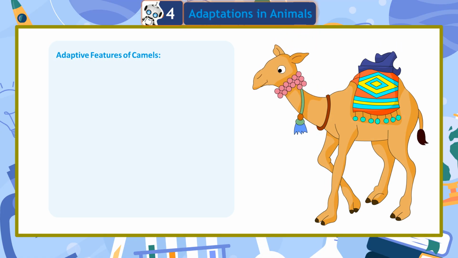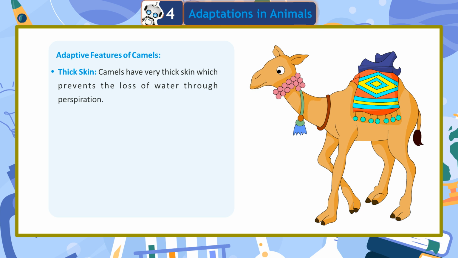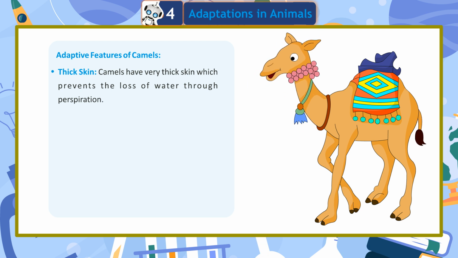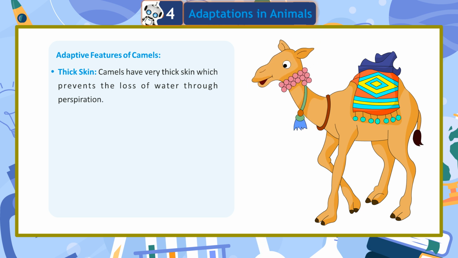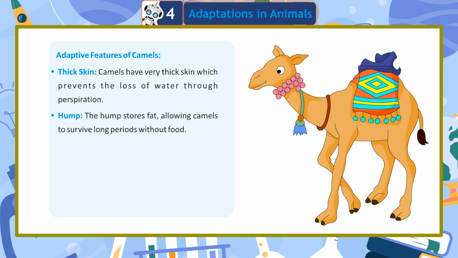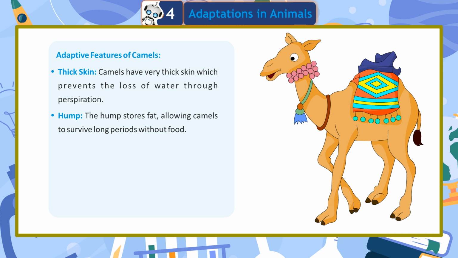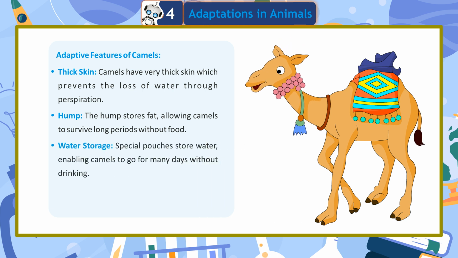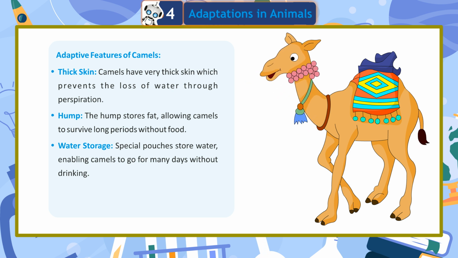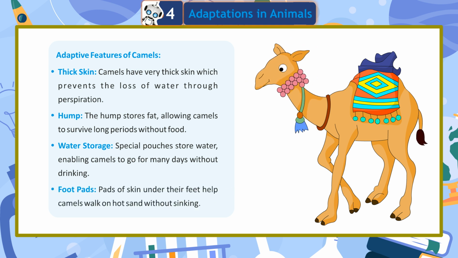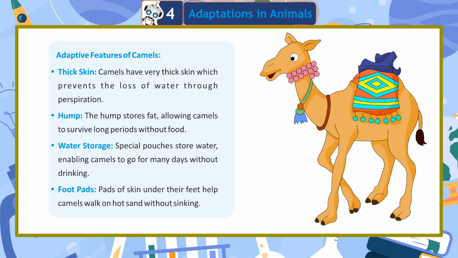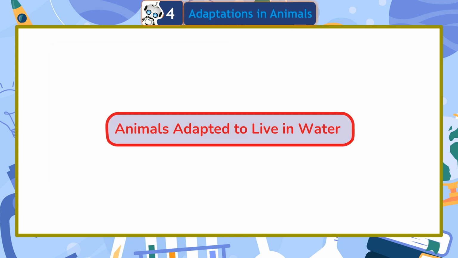Adaptive features of camels. Thick skin. Camels have very thick skin, which prevents the loss of water through perspiration. Hump. The hump stores fat, allowing camels to survive long periods without food. Water storage. Special pouches store water, enabling camels to go for many days without drinking. Footpads. Pads of skin under their feet help camels walk on hot sand without sinking.